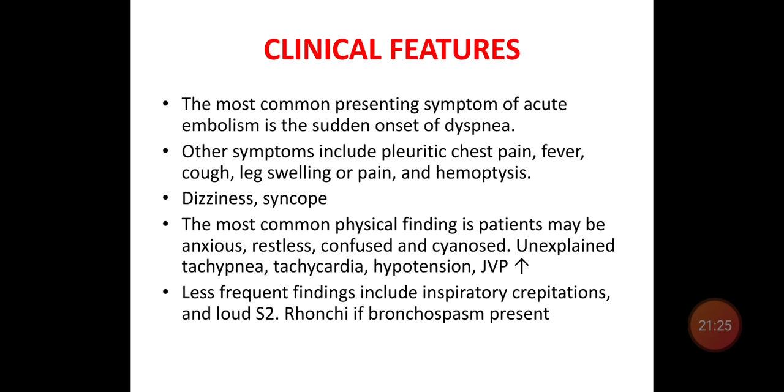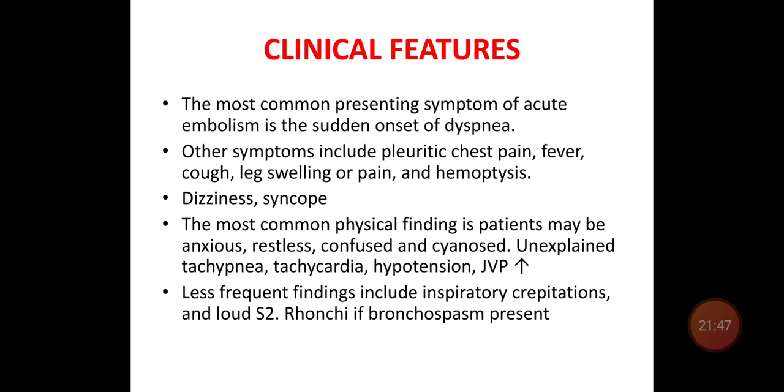In severe or massive embolism, the patient will have dizziness, syncope, then collapse, and sudden death can occur because of massive pulmonary embolism.